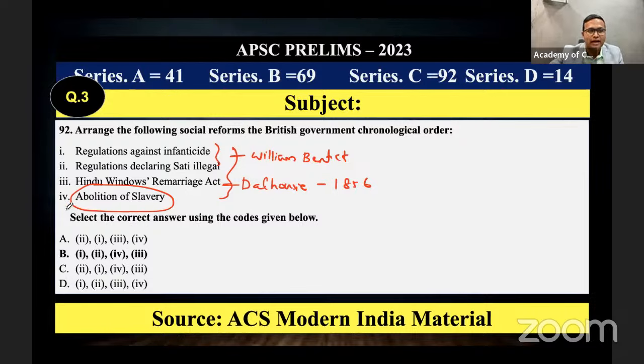Anyway, abolition of slavery comes first in no option. Then these two should come. If this comes first, this should be second. Then 1 and 2, and then 4 and 3: abolition of slavery happened, then the Hindu Widow Remarriage Act happened. So option B, 1, 2, 4 and 3, is the correct answer option for this question.